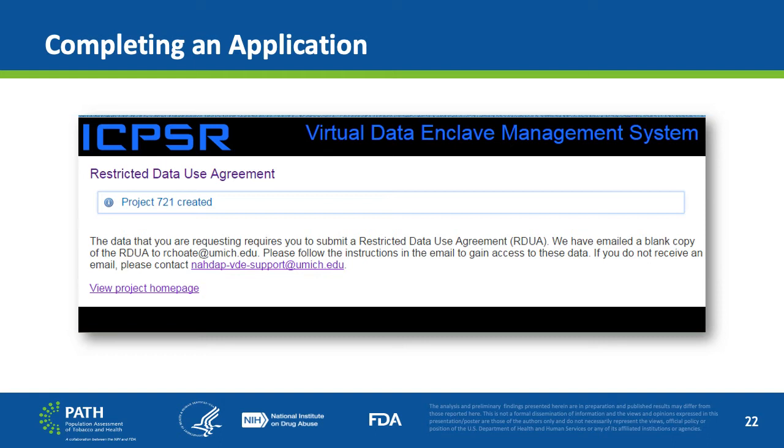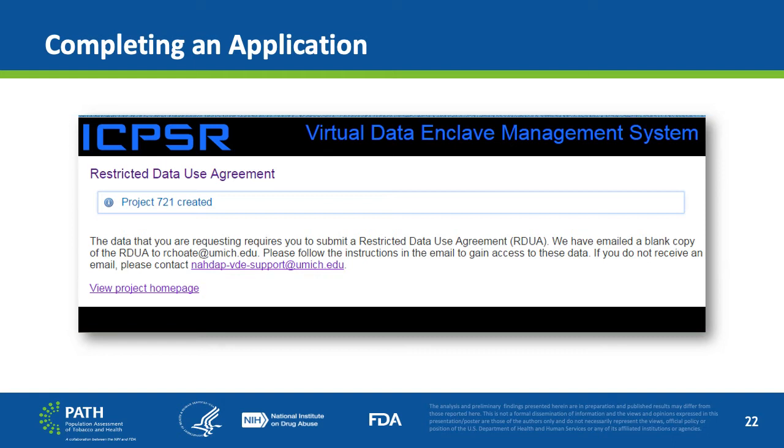If for some reason the researcher does not receive this email, they can contact NADAP at NAHDAP-VDE-SUPPORT@umich.edu. Clicking on the View Project homepage will show the researcher what their project looks like as an online application.